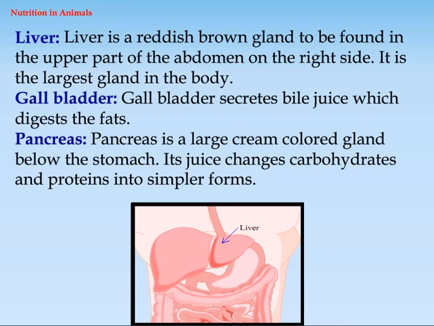Liver. The liver is a reddish-brown gland found in the upper part of the abdomen on the right side. It is the largest gland in the body. Gallbladder. The gallbladder secretes bile juice which digests the fats. Pancreas. The pancreas is a large gland below the stomach. Its juice changes carbohydrates and proteins into simpler forms.